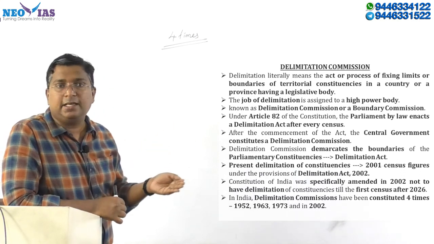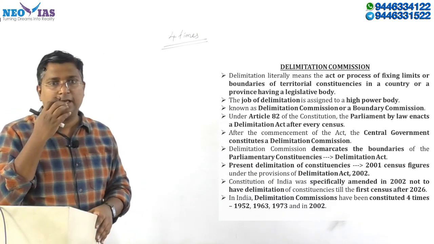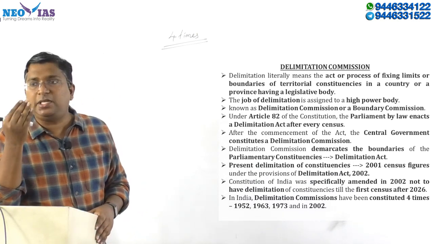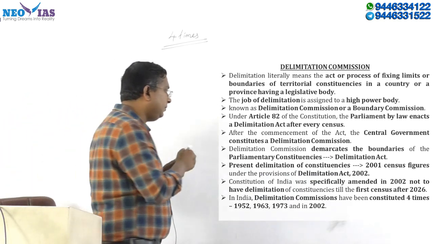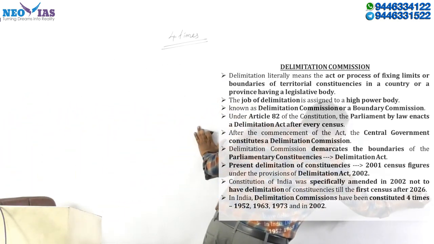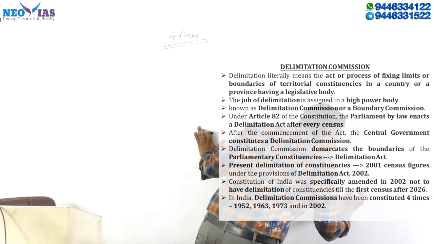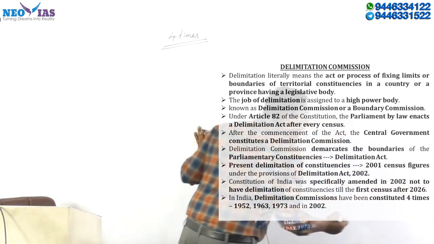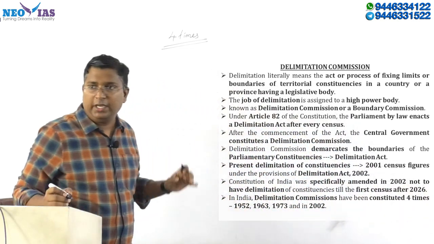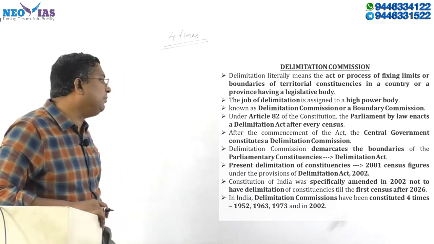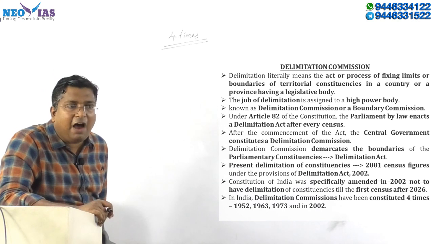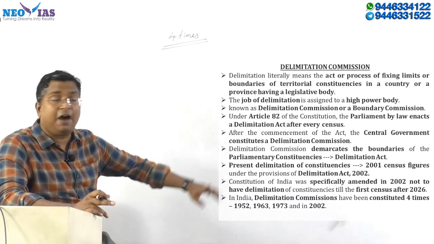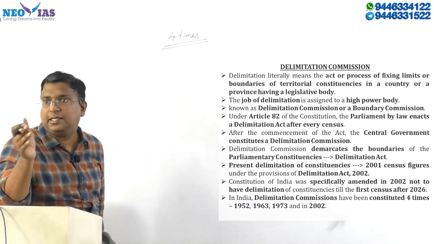To say that the next delimitation will be done only after the first census after 2026. This is a very important point. After the Delimitation Act 2002, it said that the next delimitation of the constituencies will be done after the first census after 2026.